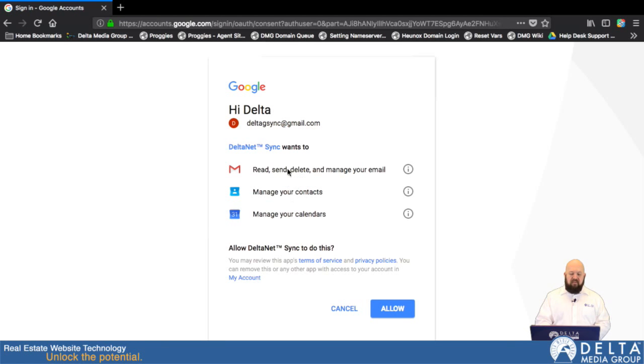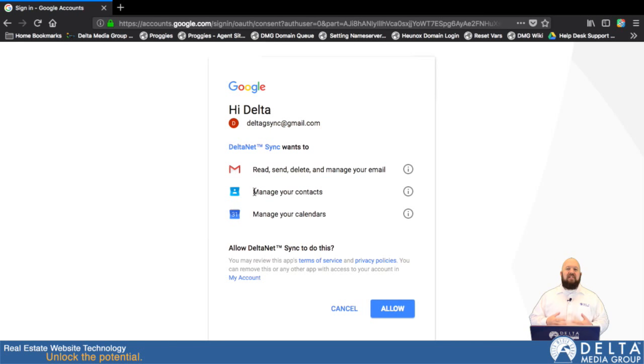Once you're in, you can see these are the privileges that DeltaNet Sync, which is the name of our sync app, asks for to be able to handle all of these things. Now, keep in mind, in this case, I am just syncing up contacts. That's the one that I clicked on.